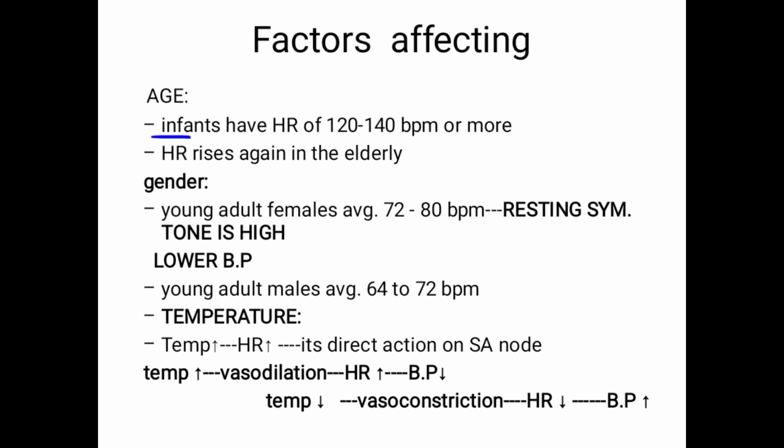In infants or small babies, the heart rate is 120 to 140. It is very high. Then in adults it comes back to normal, 60 to 100. Again it increases in elderly people.